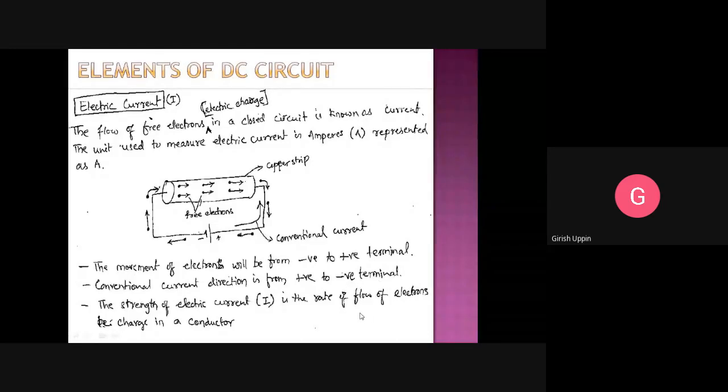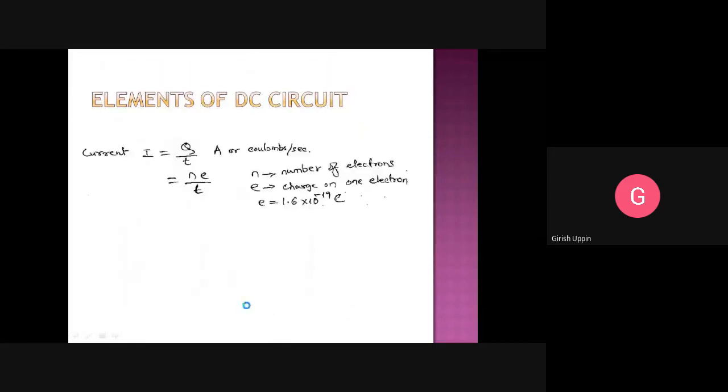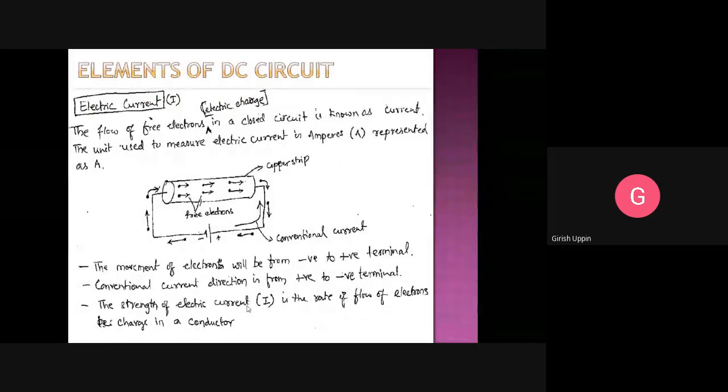And the strength of electric current is the rate of flow of electrons. So what is the strength of the electric current? How strong is the current? It depends on the rate of flow of electrons or the electric charge in a conductor. When I say 10 amperes of current, a certain amount of electrons are flowing per second. So rate is per unit time. If I say 100 amperes is the current, then the amount of electrons flowing in unit time or per second is much more than with 10 amperes.